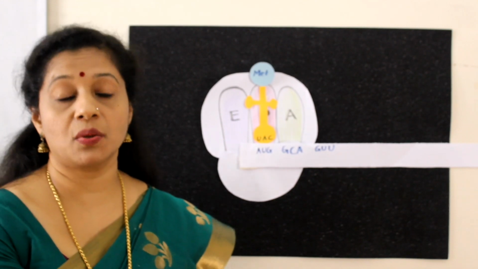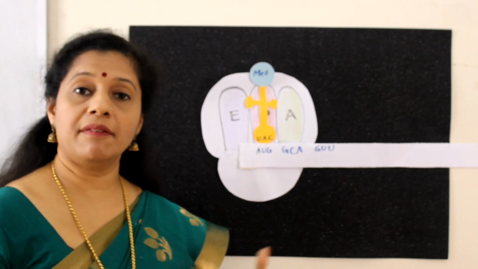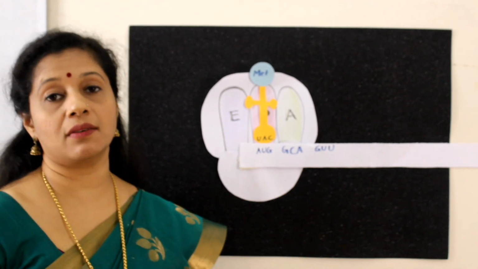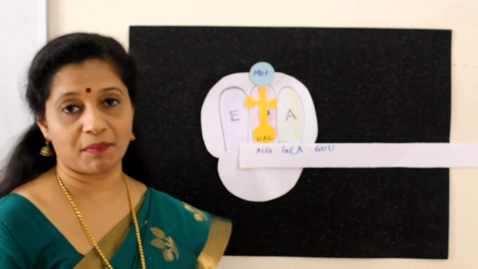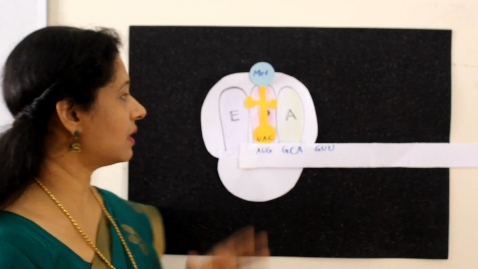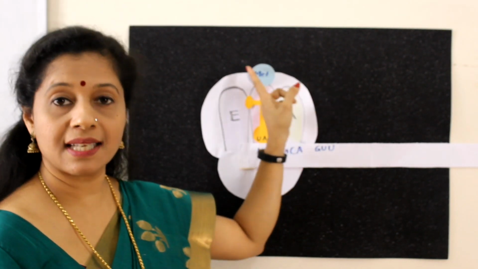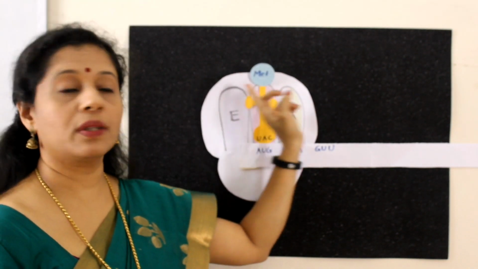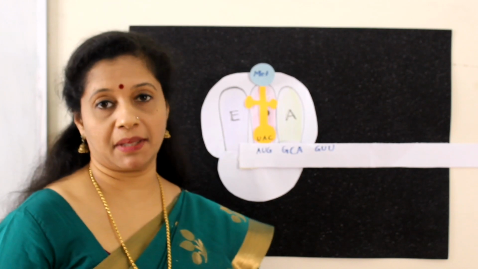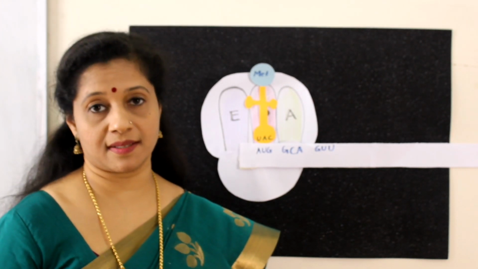Initiation factors. So there are different proteins named initiation factors, separately for prokaryotes as well as eukaryotes, for the formation of the initiation complex. Now we move on to the next step. What is that? Elongation. For elongation, what happens? Now we have to add more amino acids to methionine, that is the initiator amino acid, so that we can make a long chain of polypeptide. Another set of proteins called elongation factors help in this process.